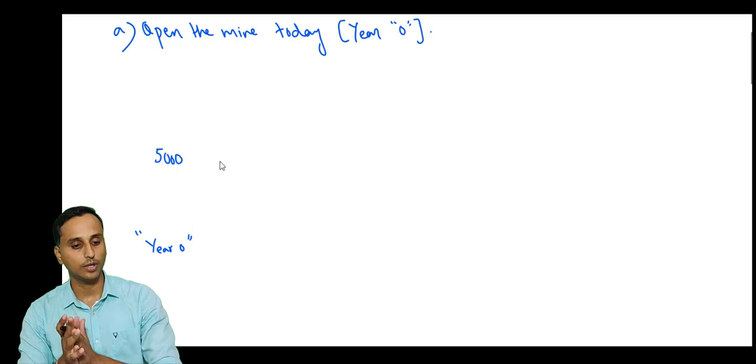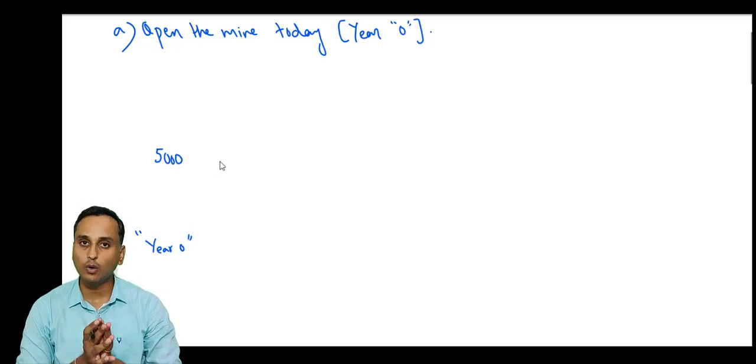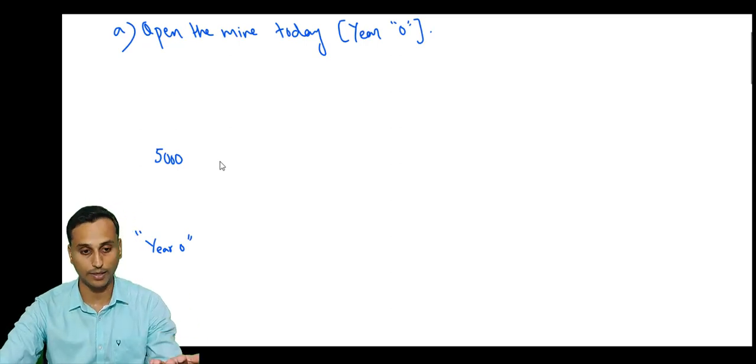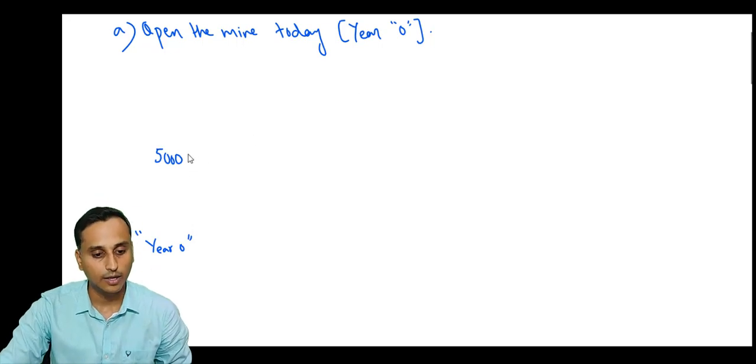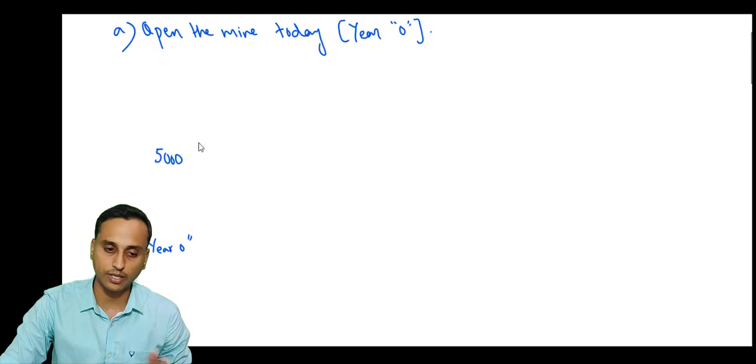Okay, so what we're going to do now is let's see what the prices would be. Just listen to the story. We'll first find that out, and then we'll see how we have to proceed with the solution. What has to be calculated ultimately? We'll come to that. Let's first see what the various prices would be. So year 0, the price is 5,000, given in the question.